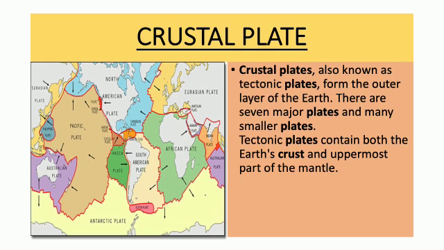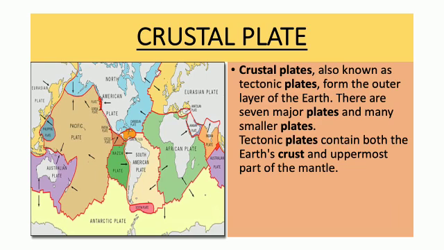And another very important term I should mention here, that is the crustal plate. What is crustal plate? Crustal plates, also known as tectonic plates, form the outer layer of the earth.